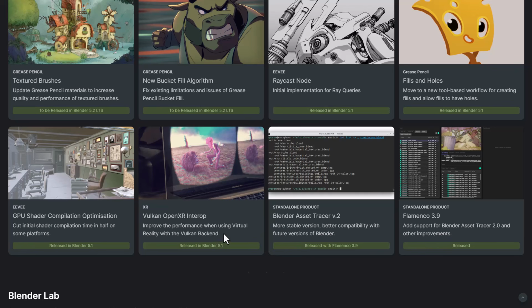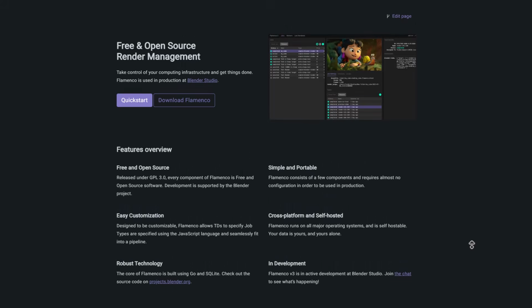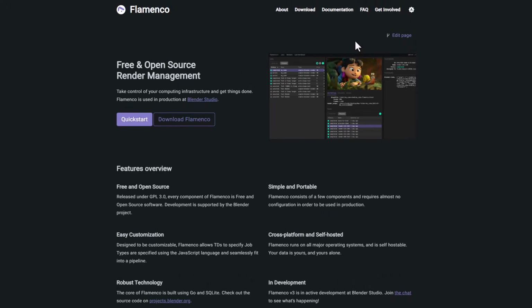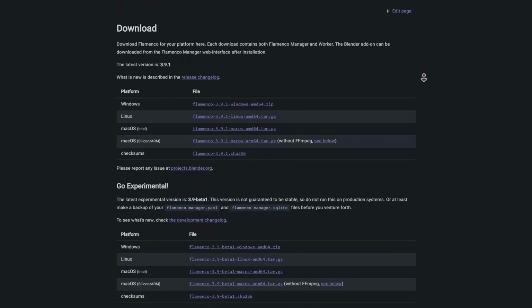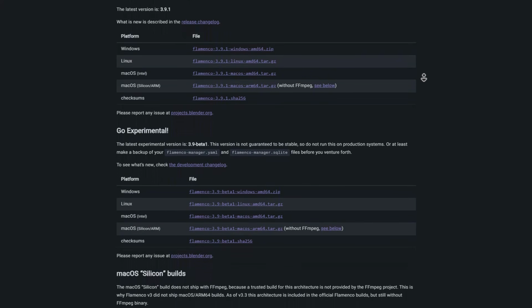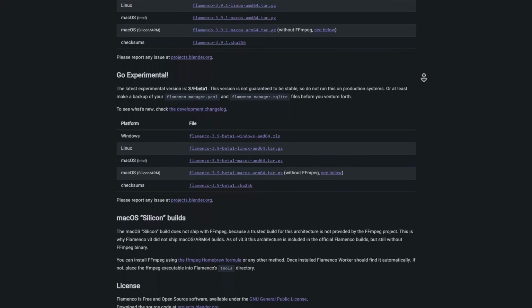Meanwhile, for those who work with render farms, the folks at Blender recently released Flamenco 3.9. And for those who have no idea, Flamenco is an open source render farm management system, and it is simply designed to coordinate distributed rendering jobs across multiple computers, making it pretty easy for both studios and individuals to manage heavy rendering workloads.